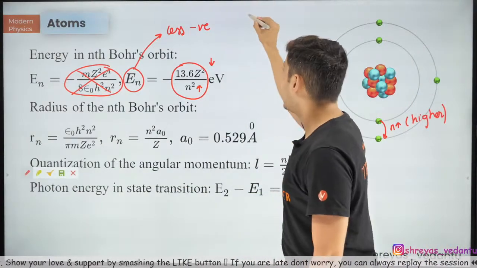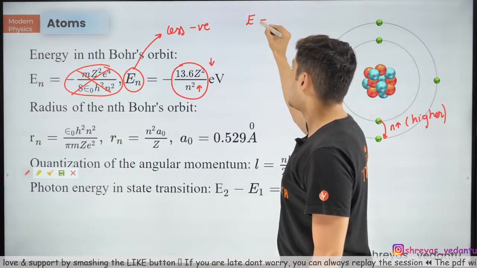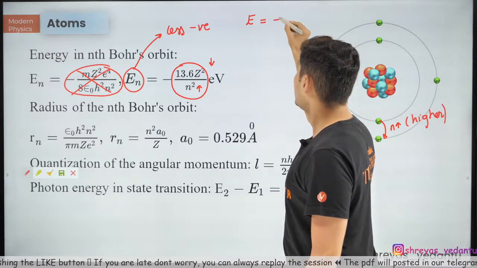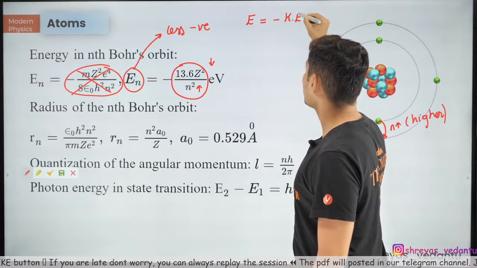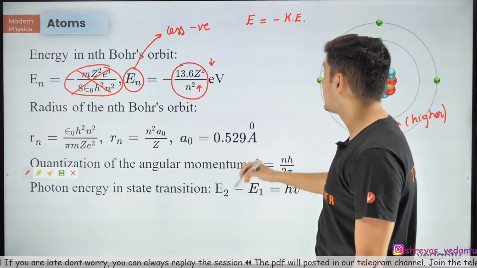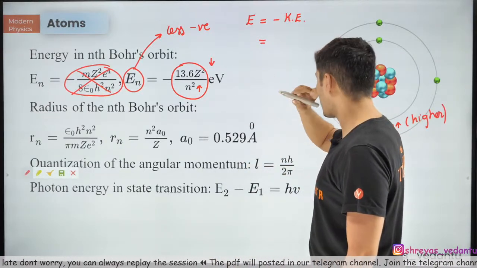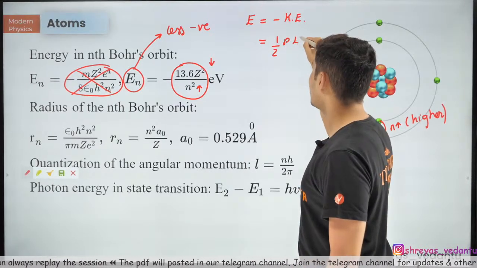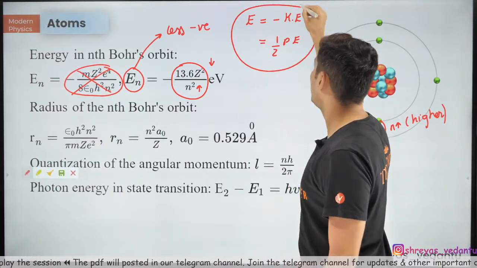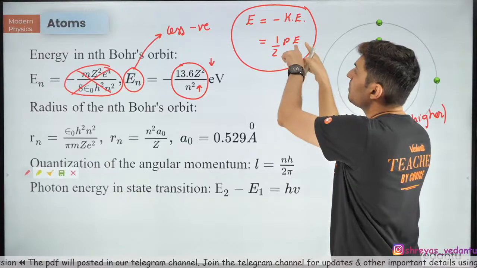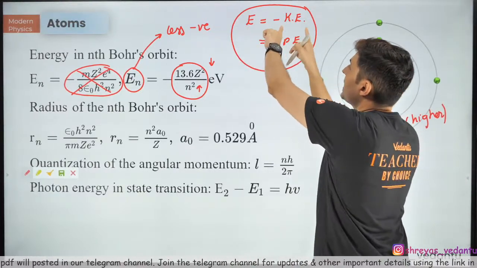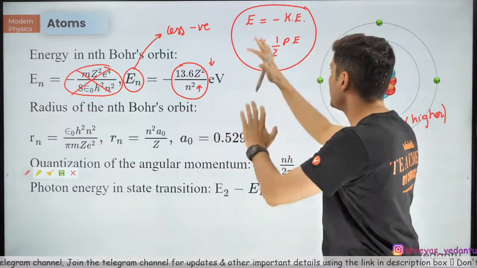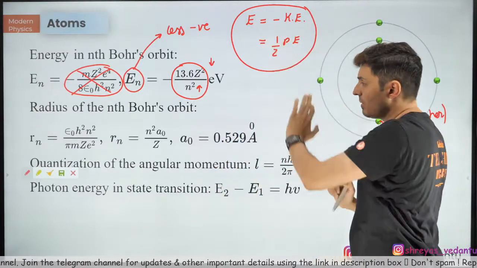Also keep this in mind, the total energy, remember this, is nothing but negative of kinetic energy. I hope you remember this. And it is also nothing but half of the potential energy. Very, very important formulas. Some people also remember potential is twice of energy and kinetic is negative of total energy. It's one and the same thing. All right, whichever form you want to remember, but remember this.